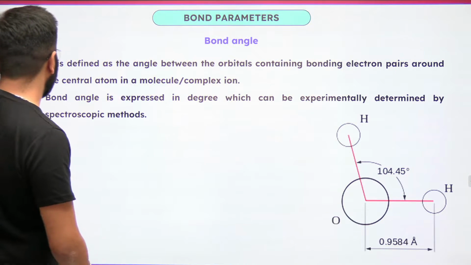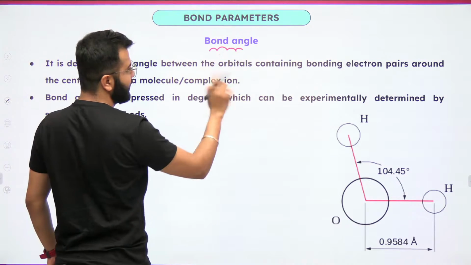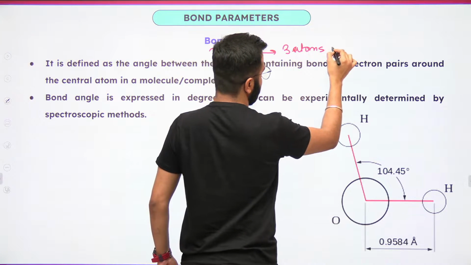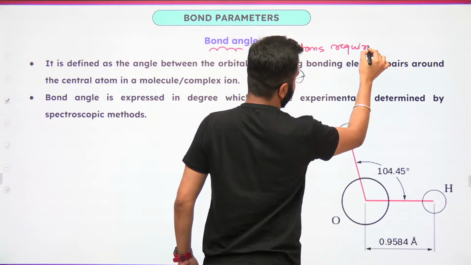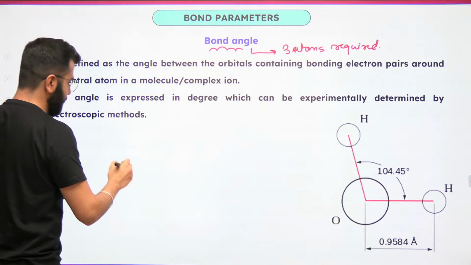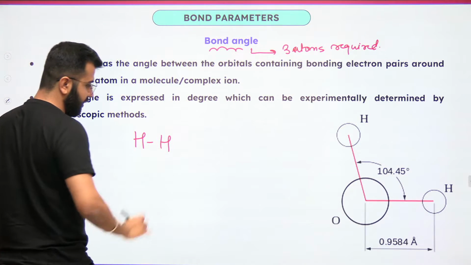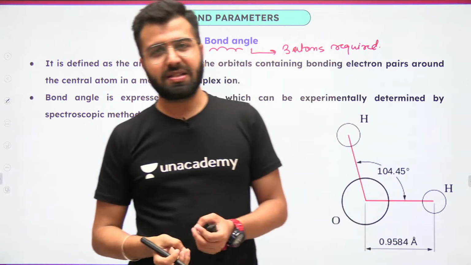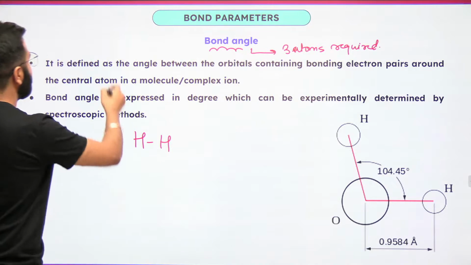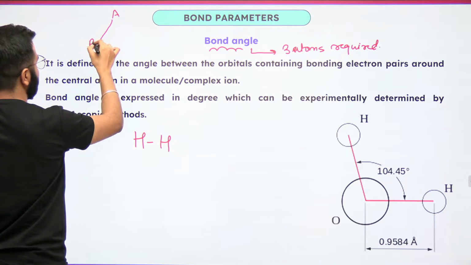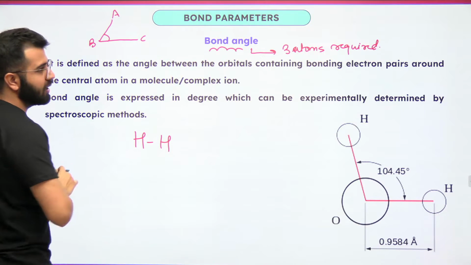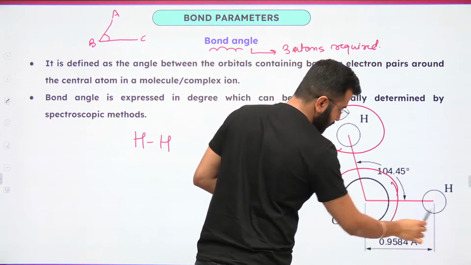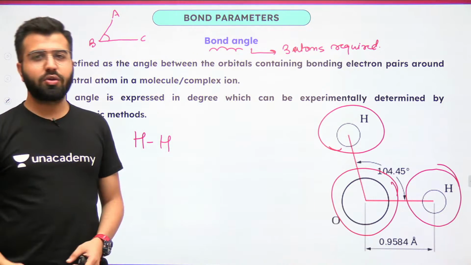Okay, and now let's talk about the bond angle. For the bond angle, 3 atoms are required. Don't ask me later, sir, what is the bond angle between hydrogen? You cannot talk about the bond angle like that, okay? For an angle to be present, there has to be 3 points. Point A, point B, point C. Then you talk about the bond angle, right? Similarly, you need 3 atoms: 1, 2, 3. And this is how you have to remember.